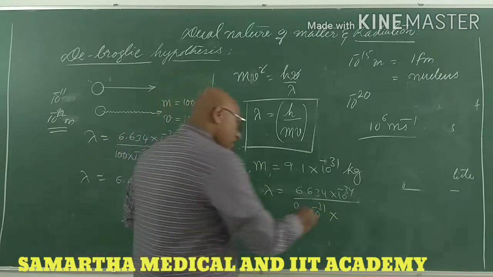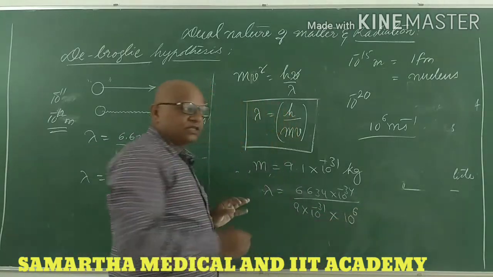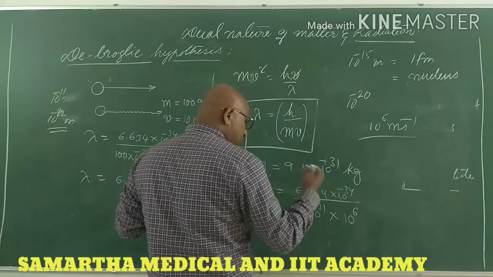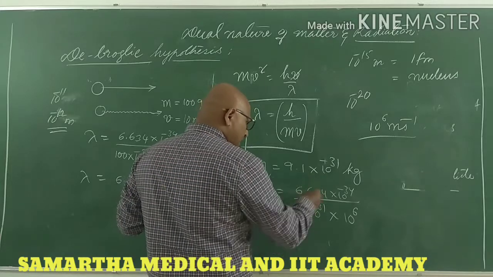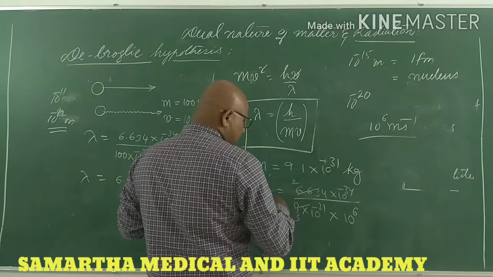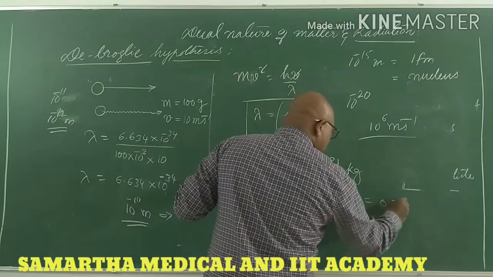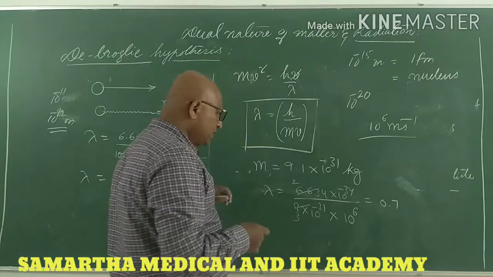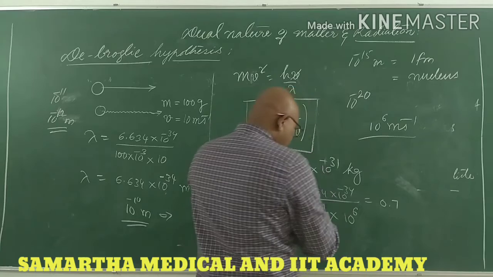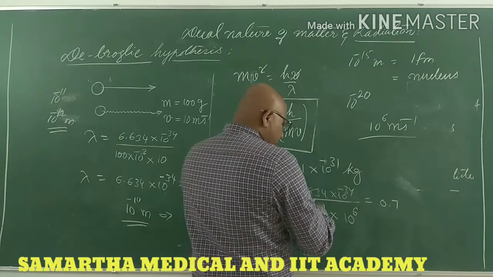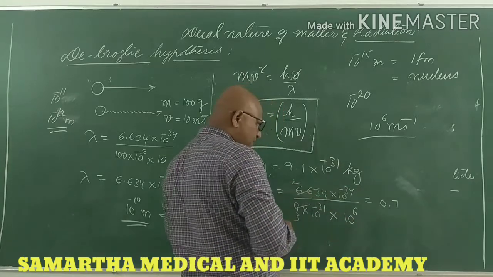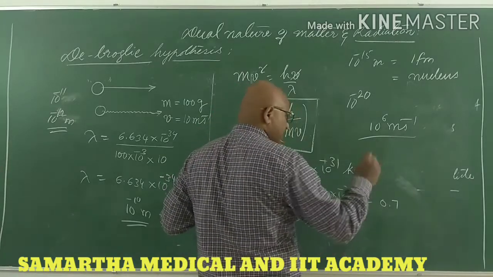Fast electrons: 10 to the power 6 meter per second is the velocity of electrons. So 6.6 approximately you will take as 6, and 6 3s are 18... 2 by 3 is 0.666, so it is 0.7 approximately. Okay, 0.7 is the value of this particular term, and 10 to the power of minus 31 plus 6 is 10 to the power of minus 25. If you take it to the upper side, it becomes 10 to the power plus 25.